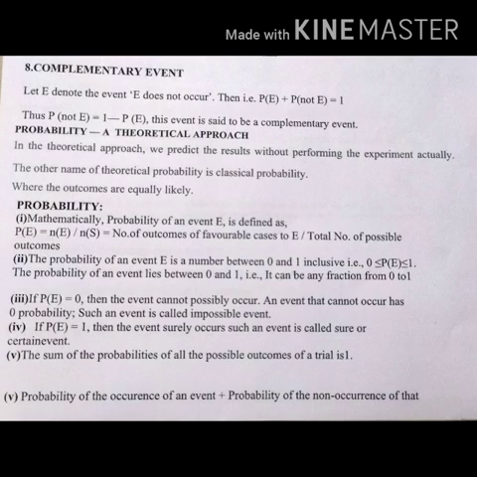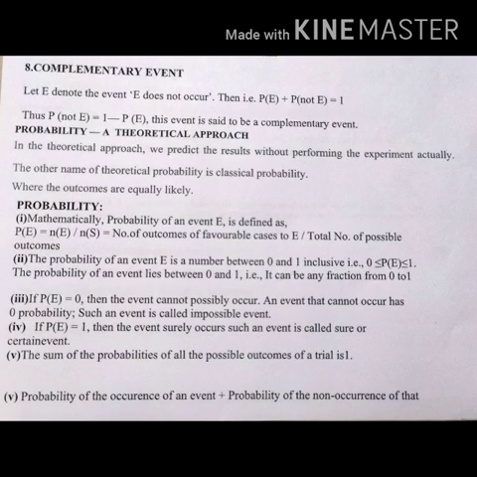The probability of an event is a number between 0 and 1, including both. So 0 is less than or equal to P of E, which is less than or equal to 1. If it is a certain event, then the probability is 1. If it is an impossible event, then the probability is 0.